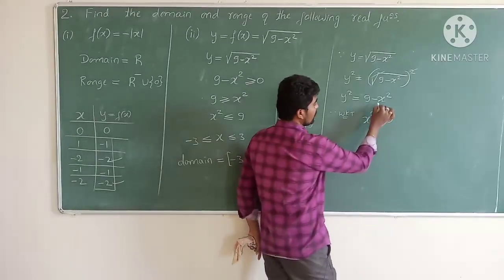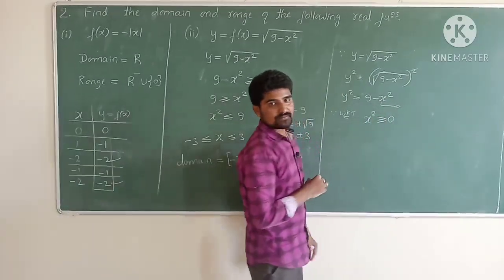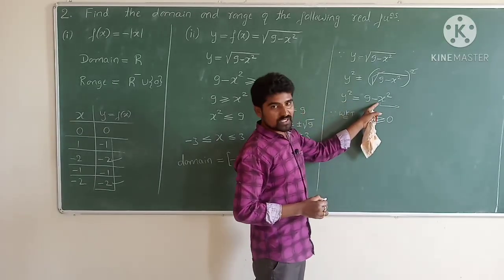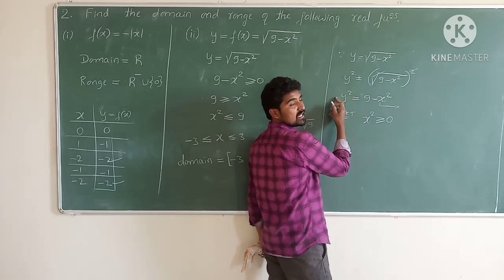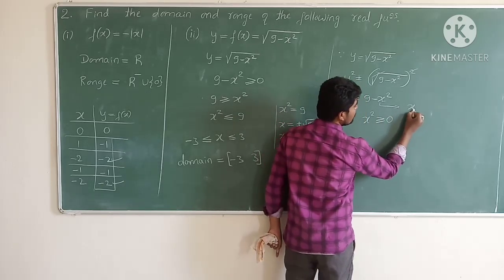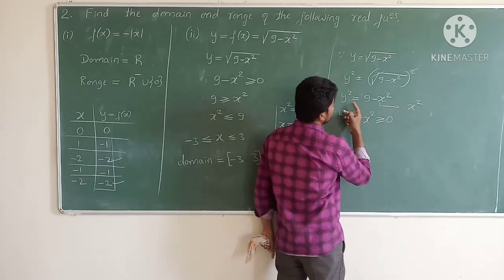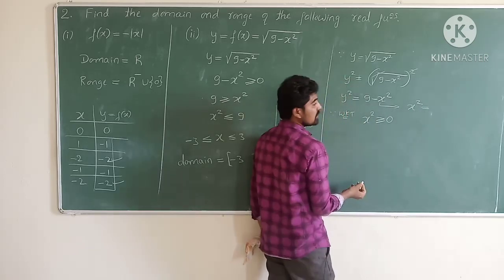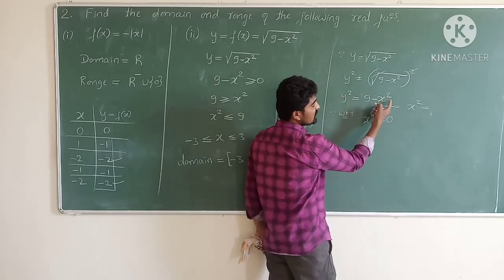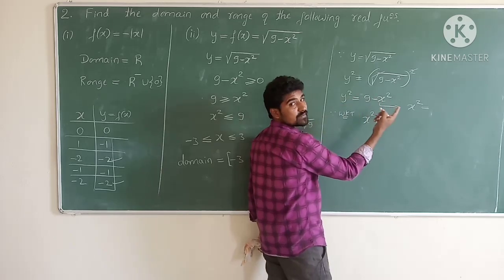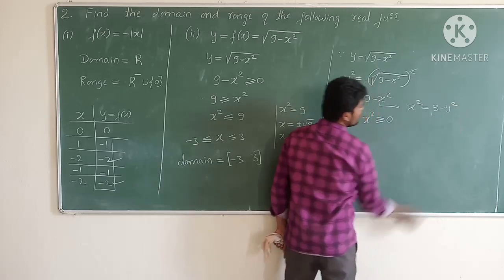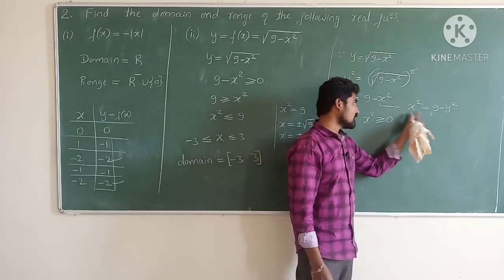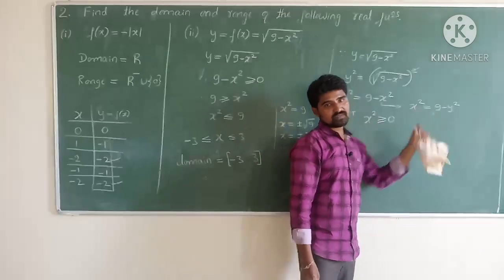Now from this equation y square is equal to 9 minus x square, it means that shift this x square towards the left hand side, minus x square becomes plus x square is equal to, shift this y square towards the right hand side, plus y square becomes minus y square. So 9 minus y square. So therefore the value of x square is equal to 9 minus y square.